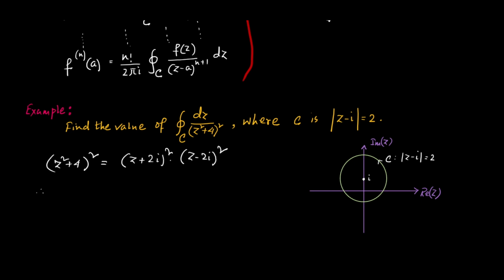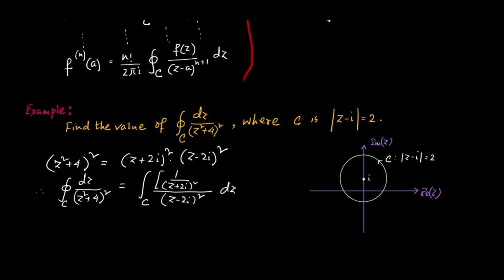Therefore, I can write this integration of dz upon (z² + 4)² along C as the integration along C of 1 upon (z + 2i)² divided by (z − 2i)² dz.